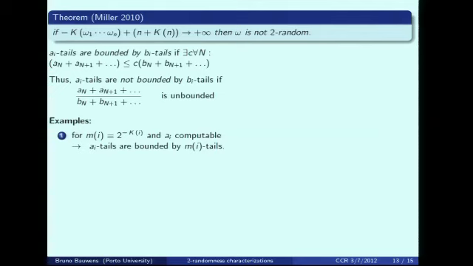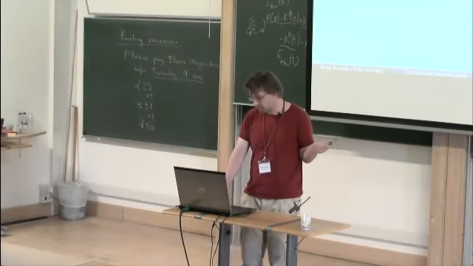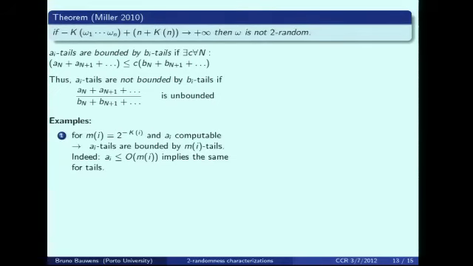And then we got some simple examples. For example, for a universal semi-measure M, if M is universal and A computable, then A tails are bounded by M tails. Why? Because for the individual instances, we have A is smaller than M. And also the reverse. For a universal semi-measure, we can find a computable measure such that A tails are bigger than M tails.